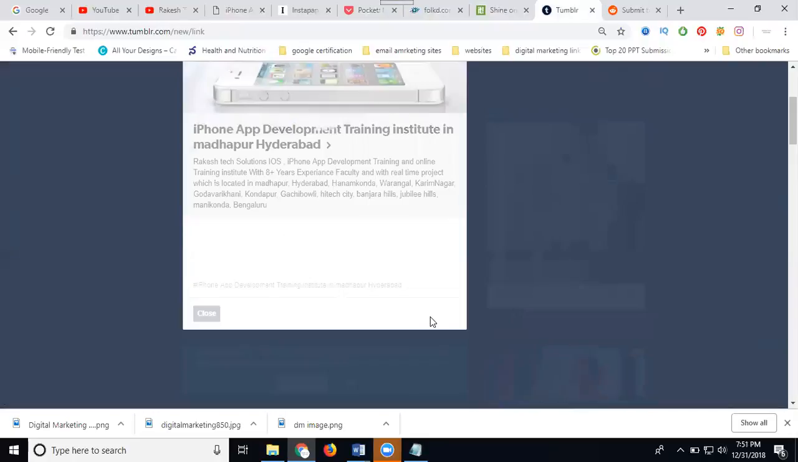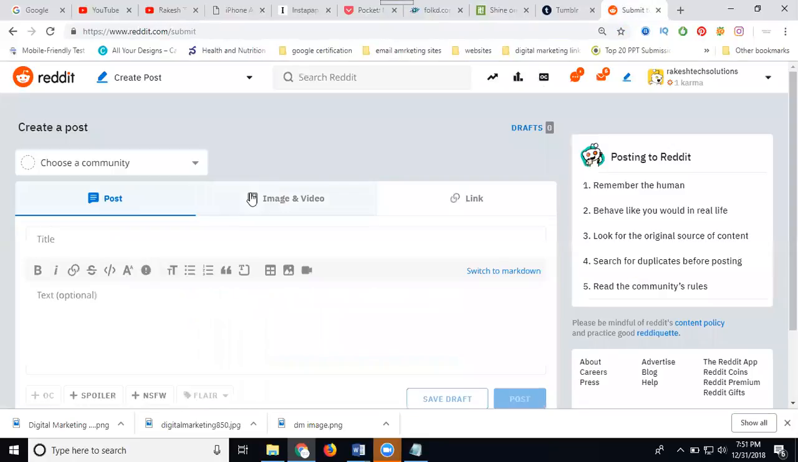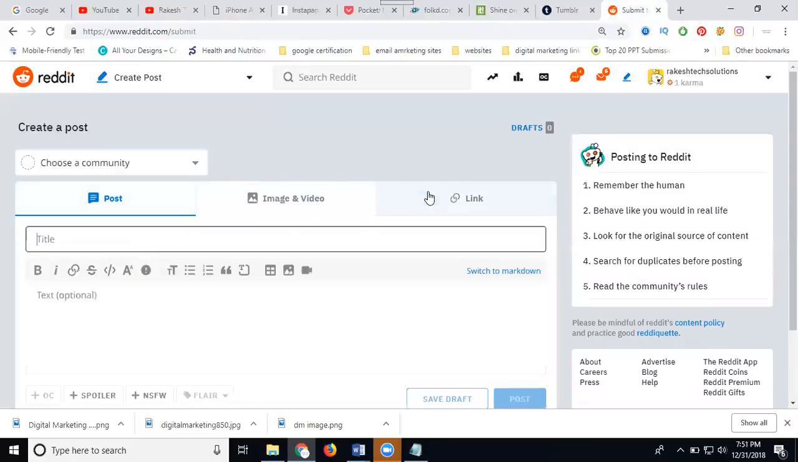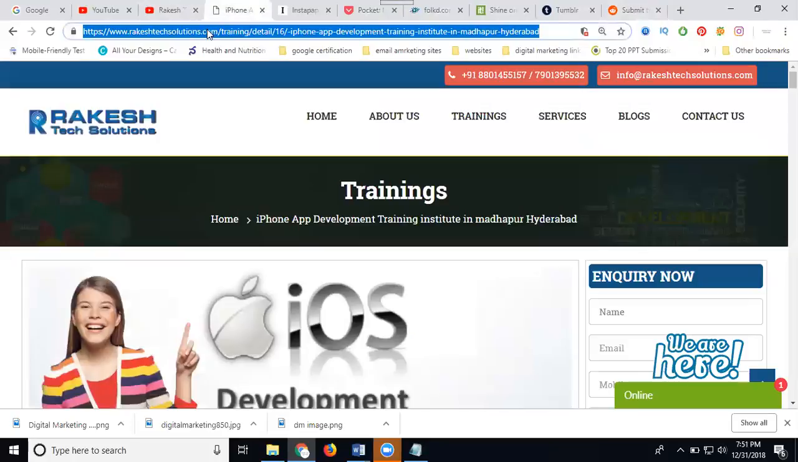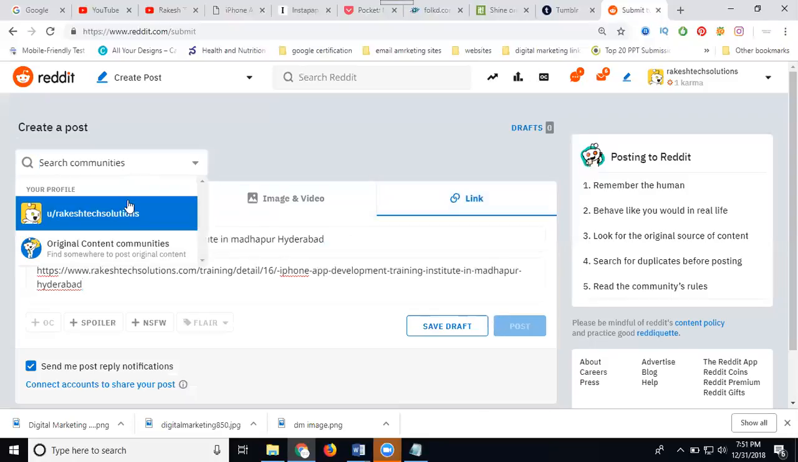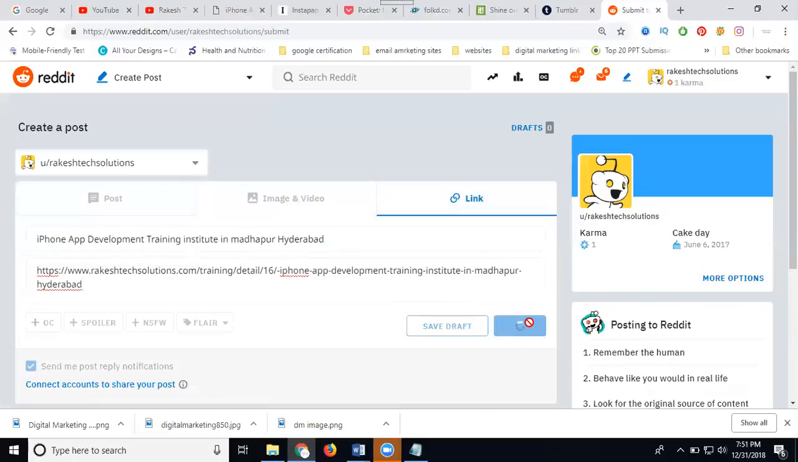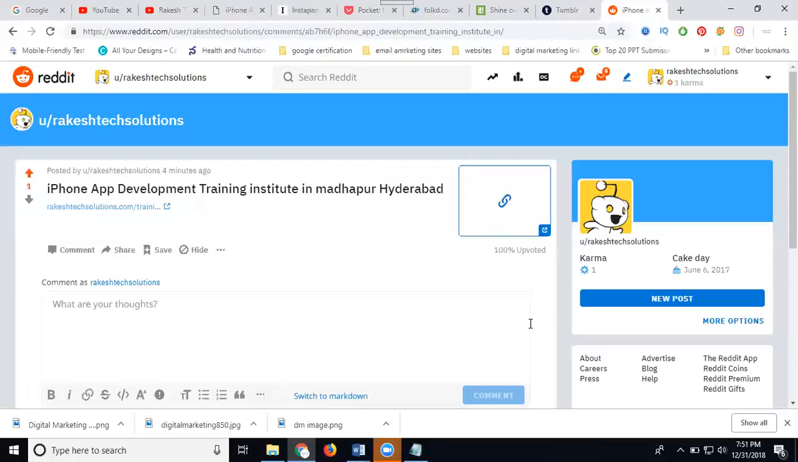Last one, the submit option is Reddit. Select Reddit. Select link, title, and copy the link. Posting here. In this, click post. Done with your posting. These are how to generate manual backlinks for your particular pages.